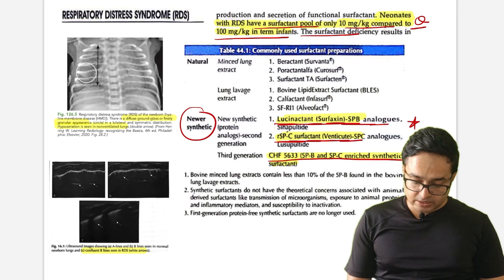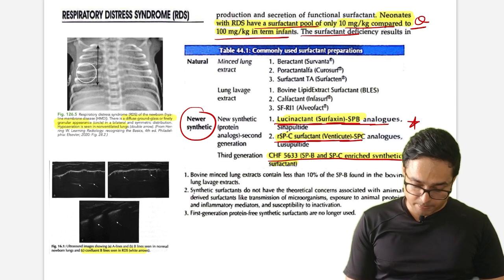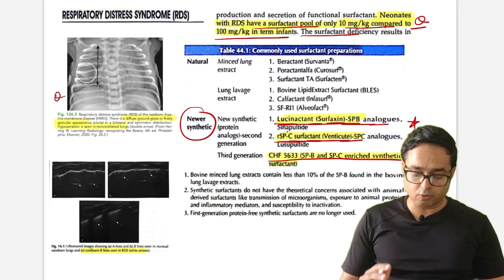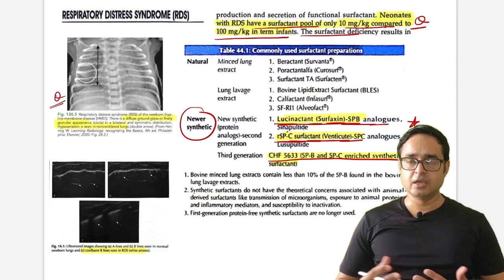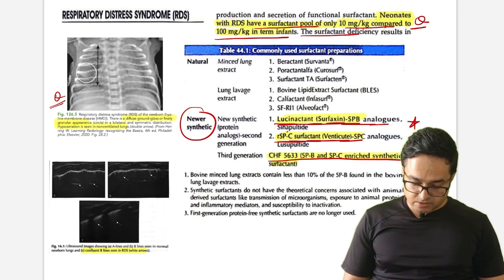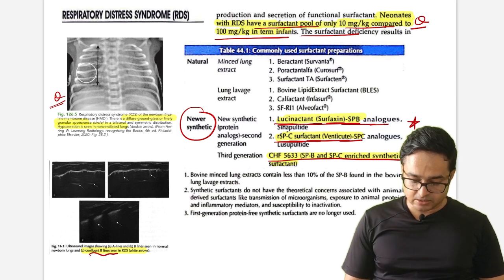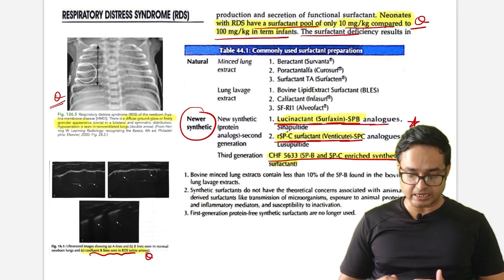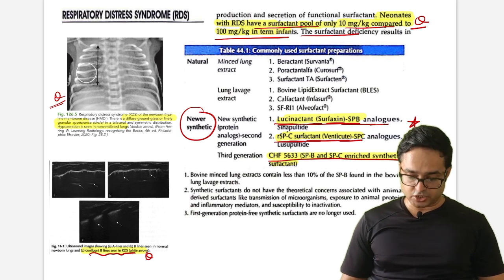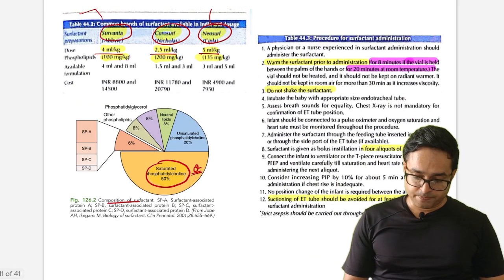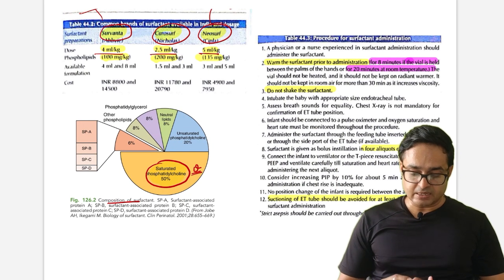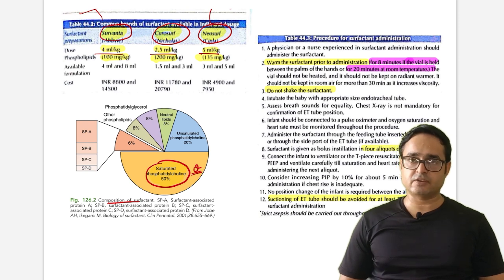Okay, so this is diffuse ground glass opacity with finely granular appearance with hypoaeration. We are all familiar with the RDS X-ray. This can be asked. In image B, B lines are seen in RDS. I think in this image it is not clear, but B lines are seen in USG. Okay, so in India, Survanta, Curosurf and Neosurf are available.